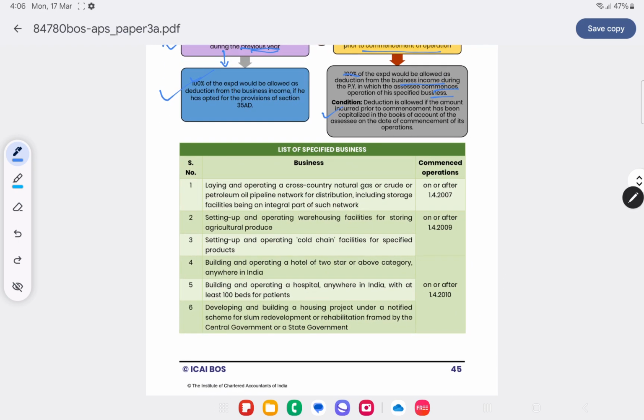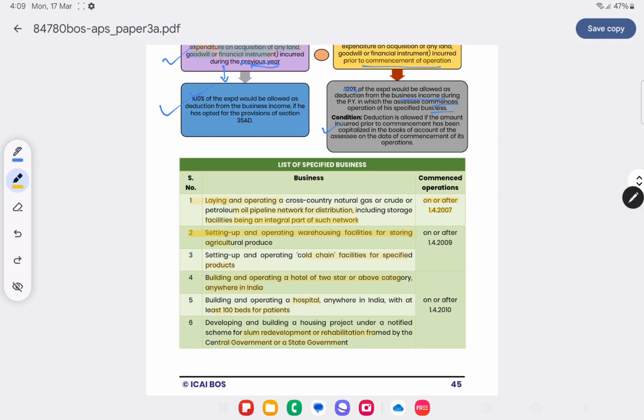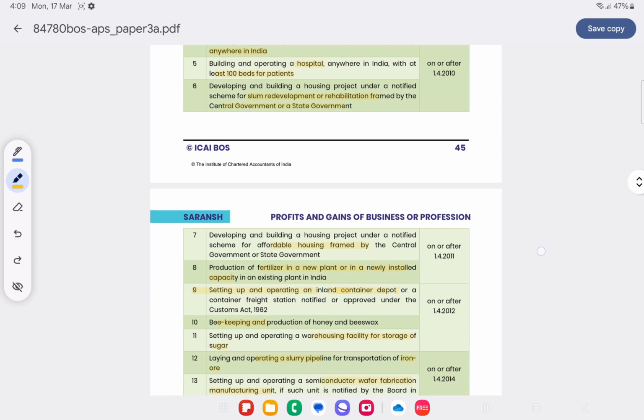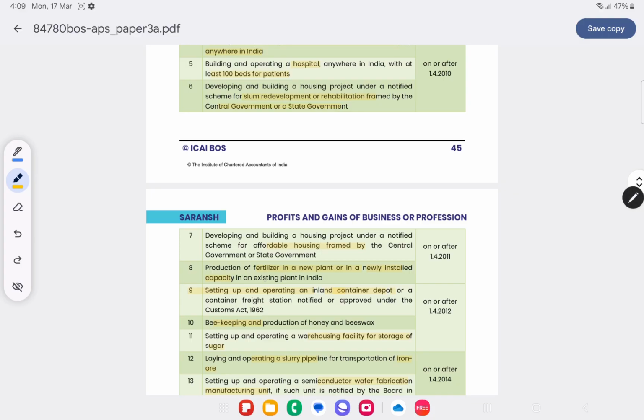Now, what are all the specified businesses? Laying and operating a cross-country natural gas or crude or petroleum oil pipeline network for distribution, storage facility being an integral part of such network. Setting up and operating a warehouse facility for storing agricultural produce, cold chain facilities for specified products, building and operating a 2-star hotel or above, building and operating a hospital with at least 100 beds, a slum housing project for slum redevelopment or rehabilitation framed by CG or SG, a housing project for affordable housing framed by central government or state government,